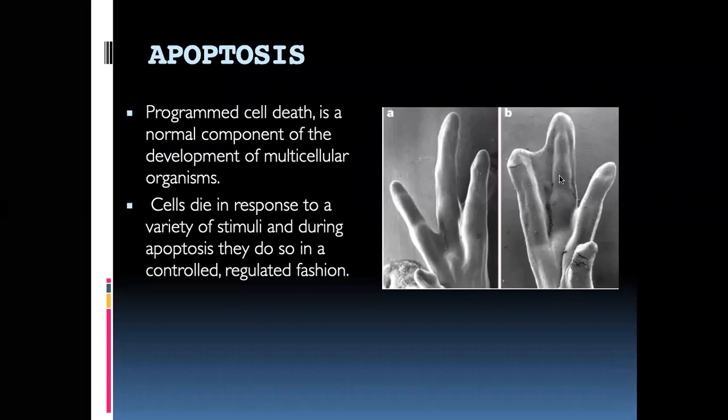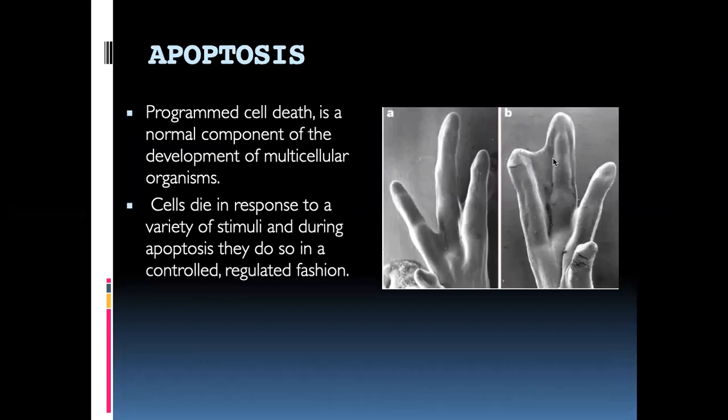Initially you will see that it's all webbed. Webbed means like a web. You can see that the two fingers are connected with each other by a web, like a duck. If you see duck limbs, they're all connected, webbed.